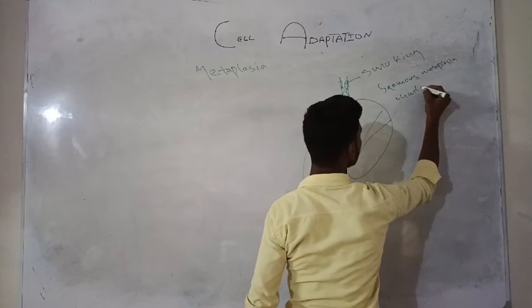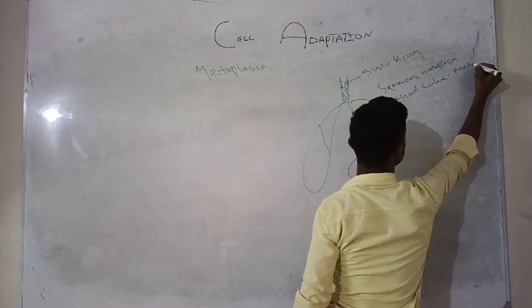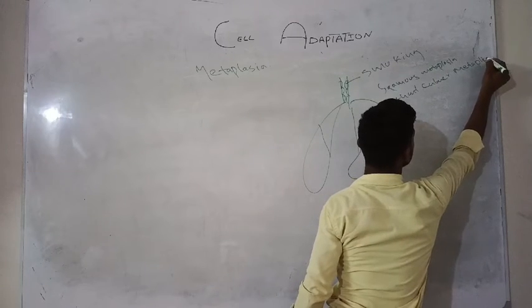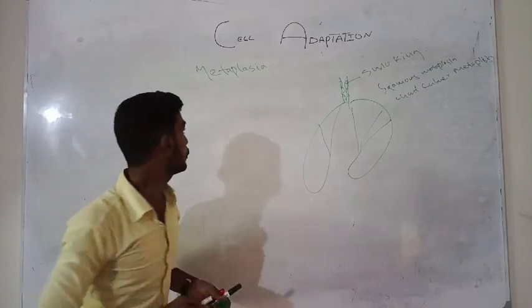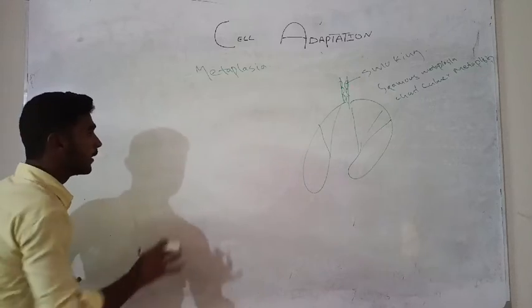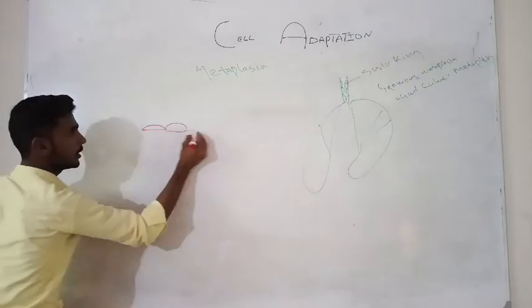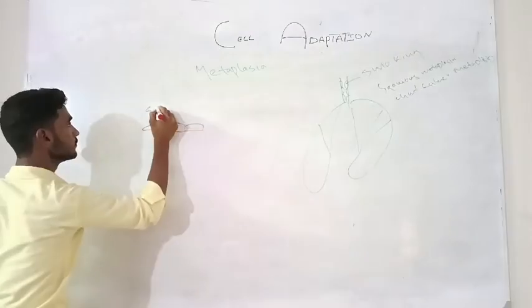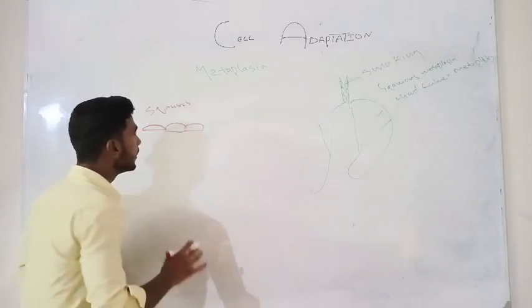Change into columnar metaplasia. Got it? You have to know it. Note the point: when it is squamous, note the point, it is squamous.